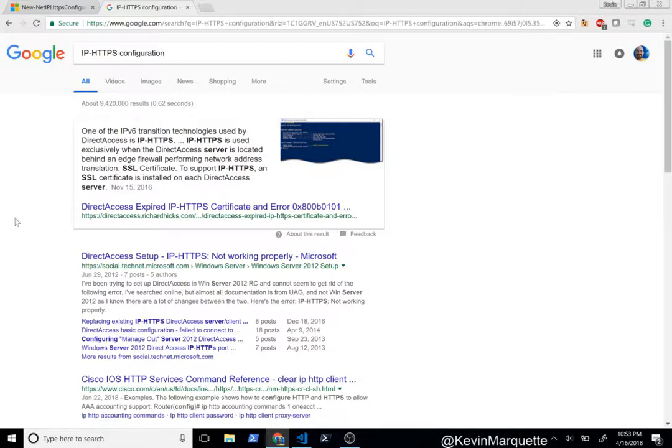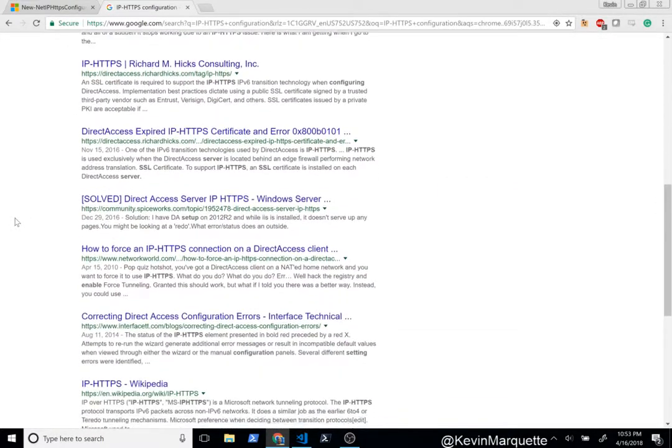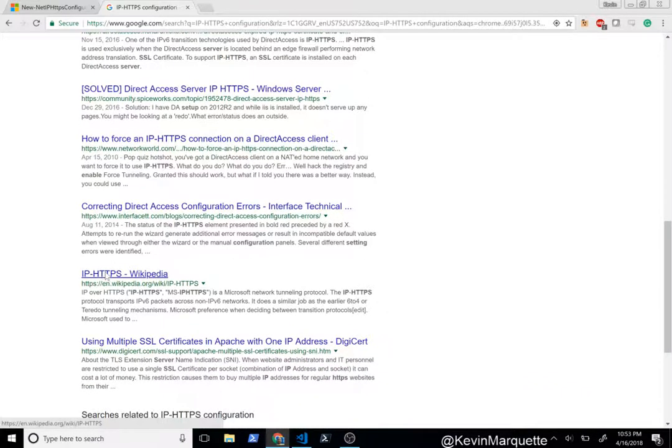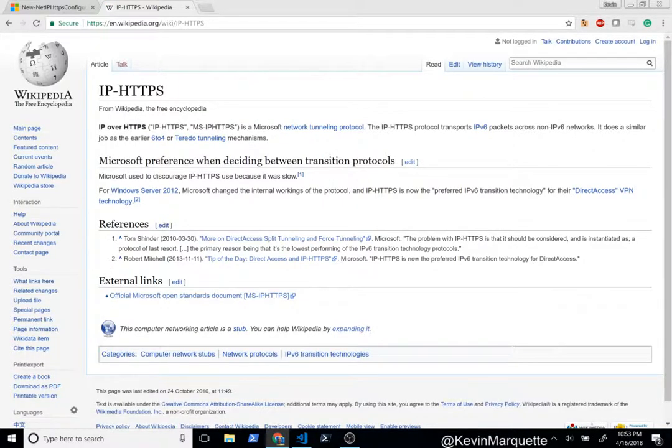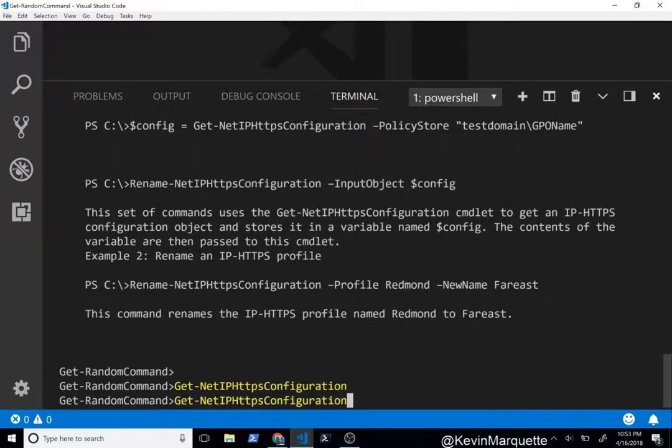IPv6 transition technologies used by DirectAccess. Tell you what, I have no idea. For transporting IPv6 packets across IPv4 networks. Yeah, I'm gonna just say I have no idea how to really use this. I guess I went to my Get command first. Okay, if I had an object and I knew what it looked like, profile, but I don't even have any good profiles.